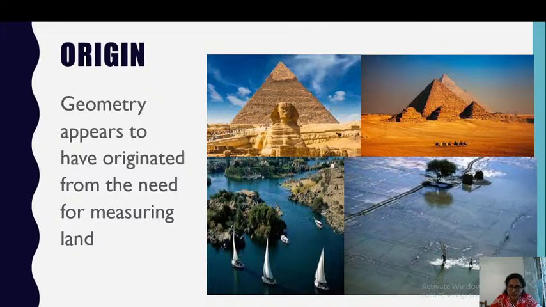The crop fields, the lands, everywhere gets flooded. After the flood, people wouldn't be able to recognize their lands. They would start quarreling, saying this is my land and you have encroached on my area.